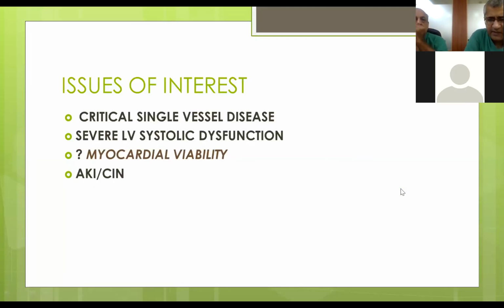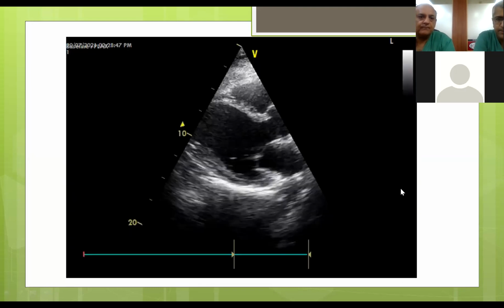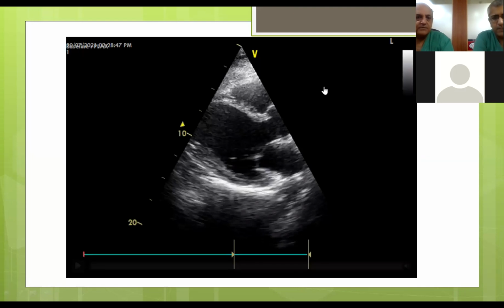So the issues of interest in our case were many. The patient had a critical single vessel disease, and the simple fantasy is that we can open up the artery whenever there is single vessel disease. But the important points in our case were severe coincident LV systolic dysfunction, then myocardial viability being in question, then the acute kidney injury or contrast-induced nephropathy. So all these challenges were there in the case. So yeah, these are the echo loops.